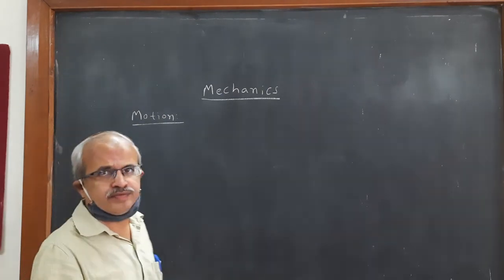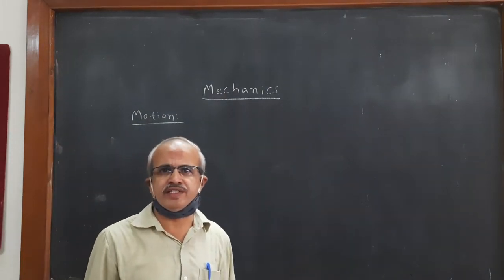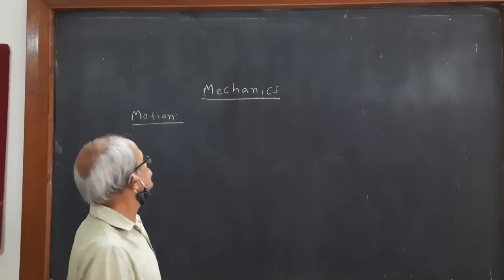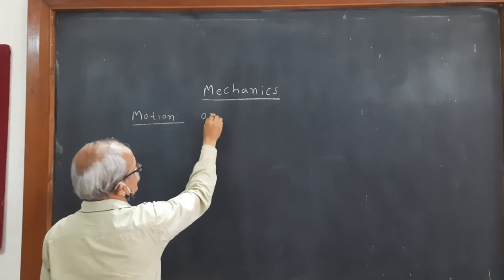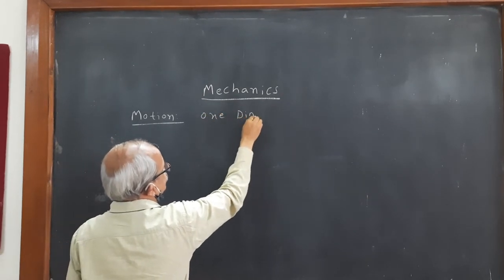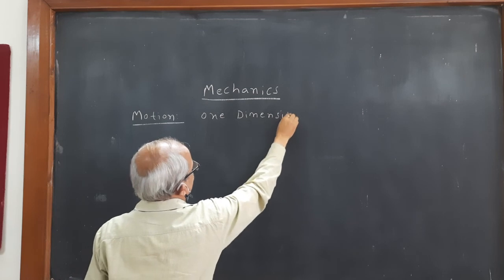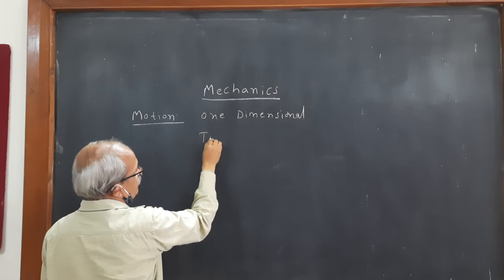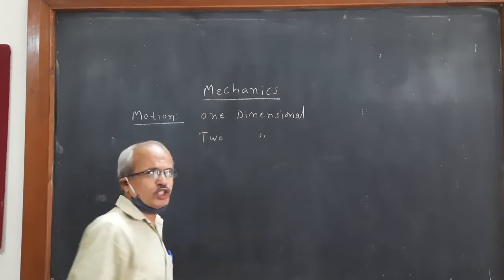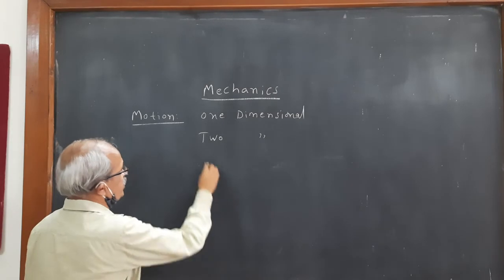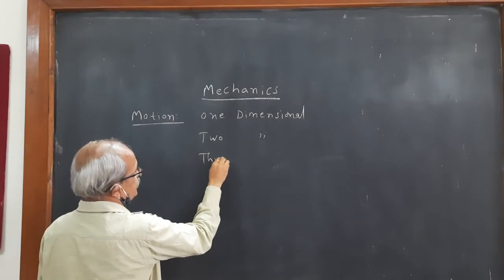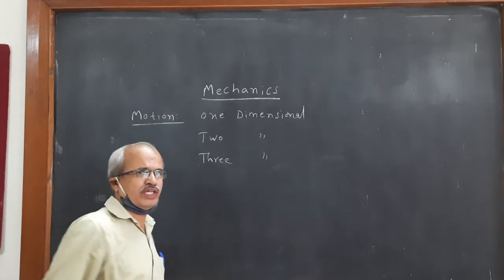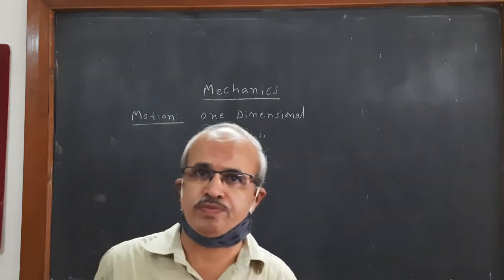If the body moves in a straight line, it is called first dimensional or one dimensional motion. If the body is moving in a plane, it is two dimensional motion. If the body is moving in three dimensions, means in space, it is called three dimensional motion.